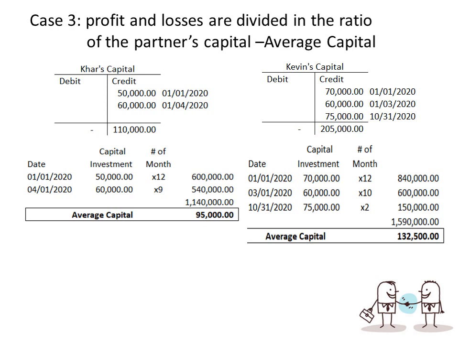For Kevin, we have 70,000 outstanding for 12 months. That's 840,000. And then 60,000 times 10 months, March up to December, is 600,000. And then we have 75,000 for 2 months. Take note, be careful. This is October 31, so the counting would now be November and December. Be careful with this one because most of us are comfortable using the start of the date.